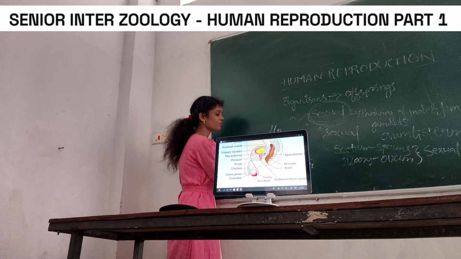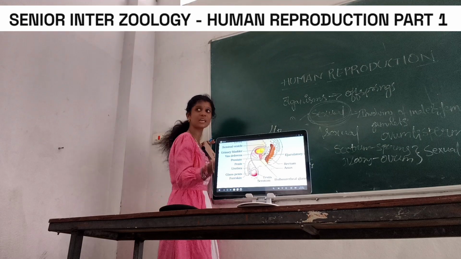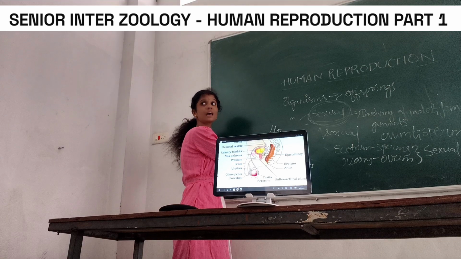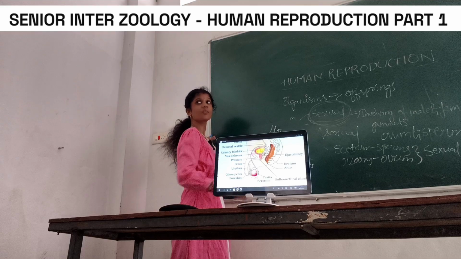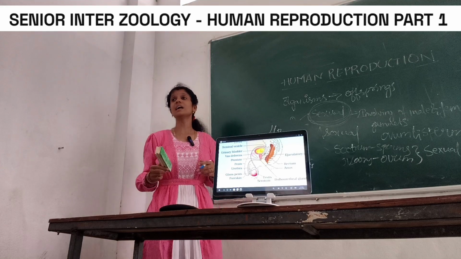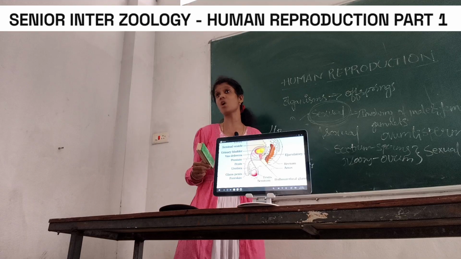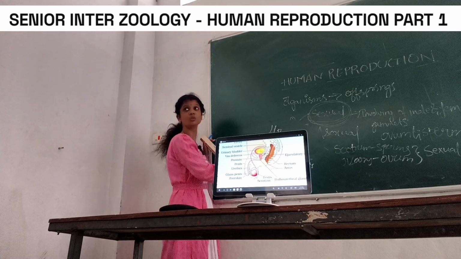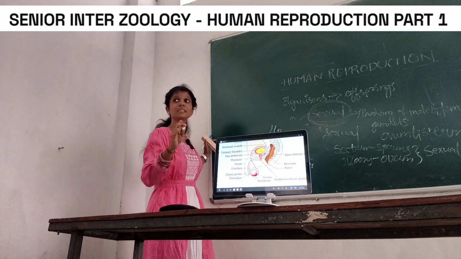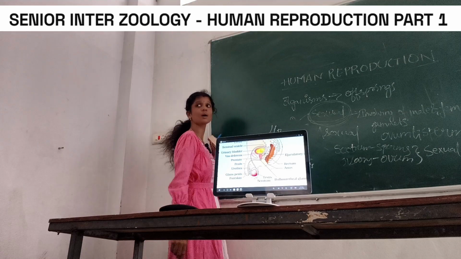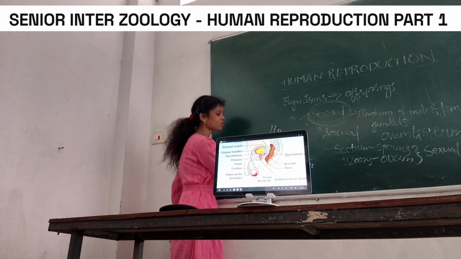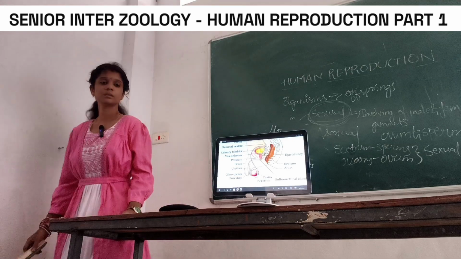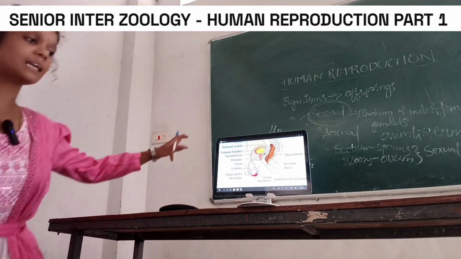There we can find the foreskin. It is a type of skin which goes upwards during the erectile period. When the male performs copulation, the penis erects and stays strong, so the foreskin goes upwards and the glans penis comes out. During erection, sperms come out from the penis. The front part is known as the glans penis and this one is the penis. This is the male reproductive system.